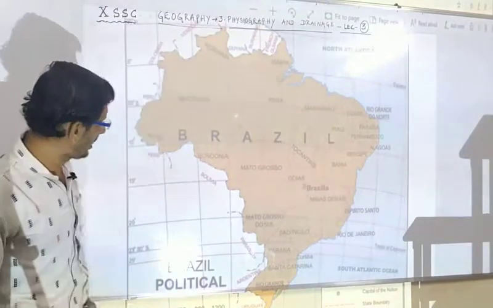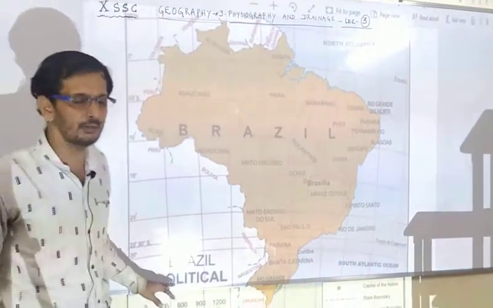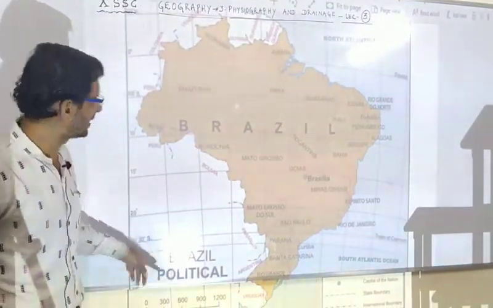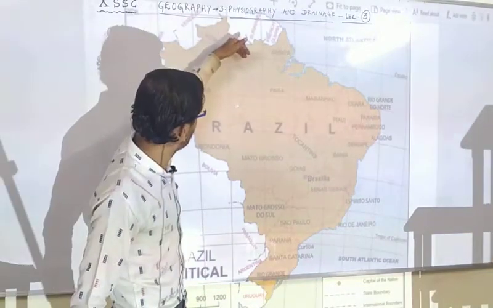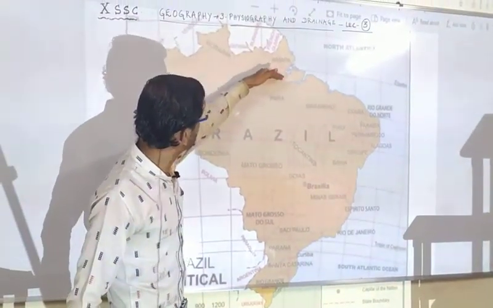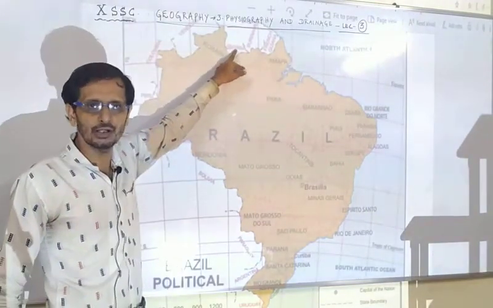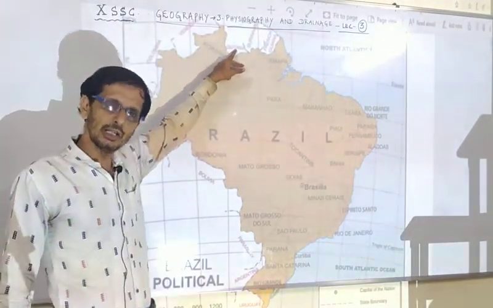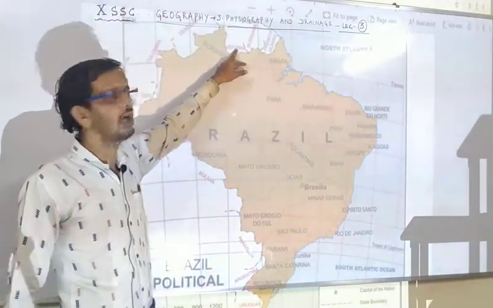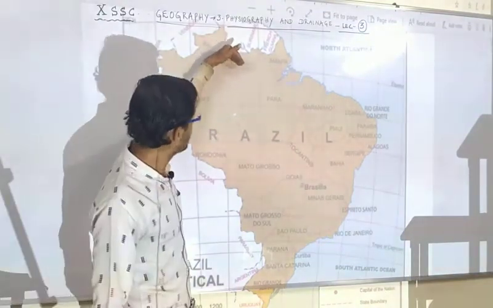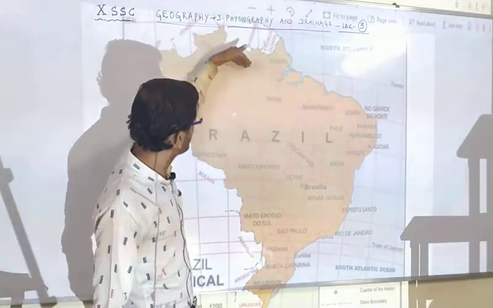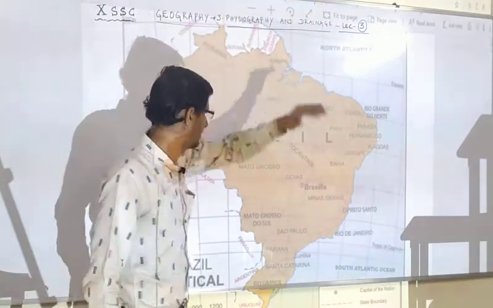Actually a physical map is not available, so we are showing it on a political map. The Guyana highland occupies this territory of Brazil, and it starts from Guyana, a country to the north of Brazil.